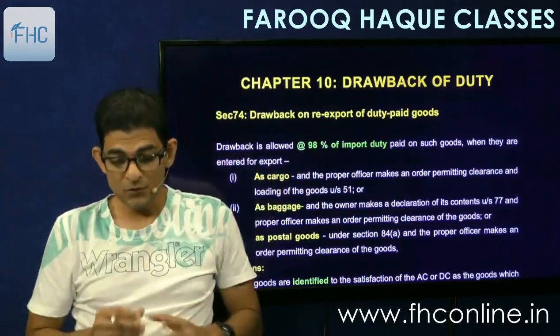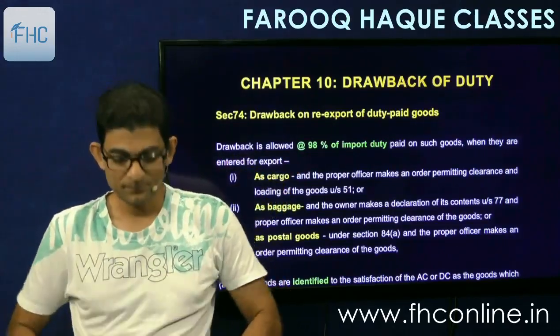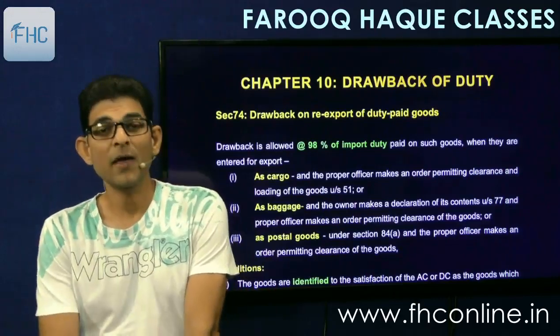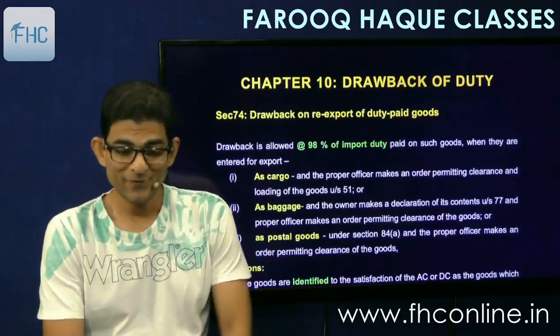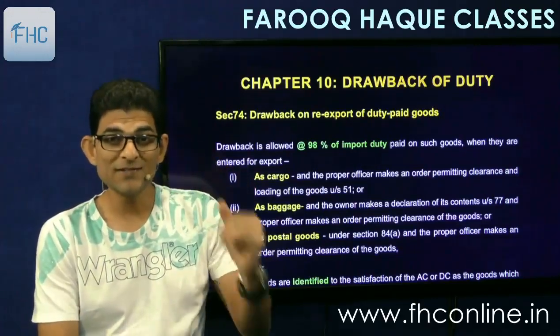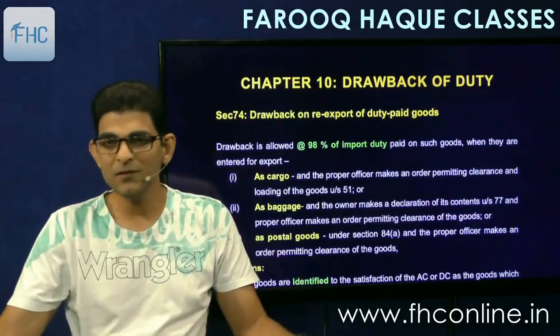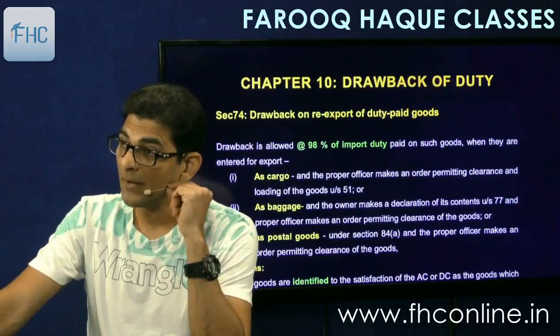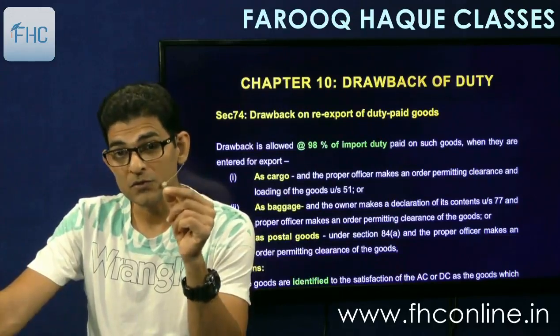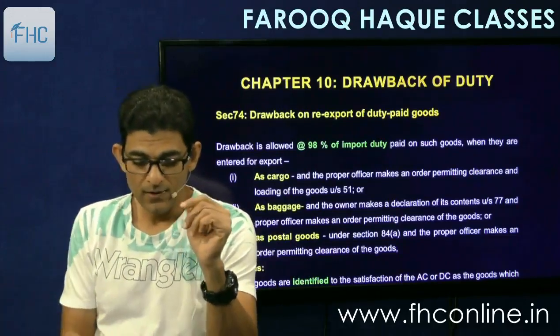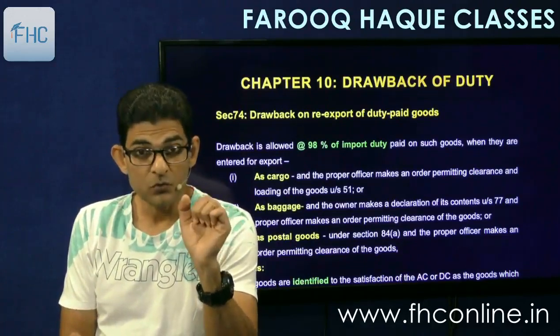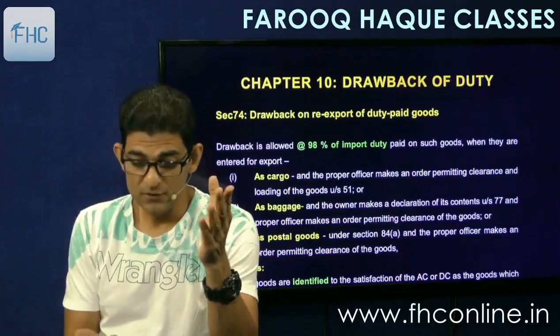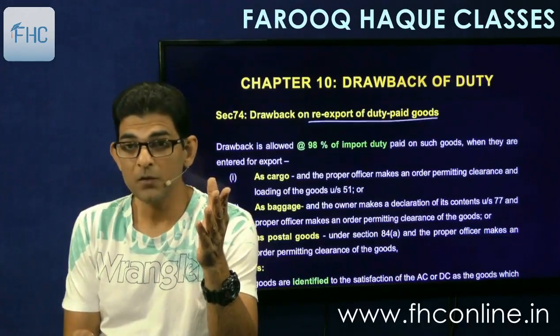Okay, so let's see both these sections. So first we'll see section 74 and the rules also, the rules which are associated with these sections. So sections only give the outline, and the actual procedure of claiming the drawback is given in the rules. So let's start with 74. 74 says drawback on re-export of duty paid goods.